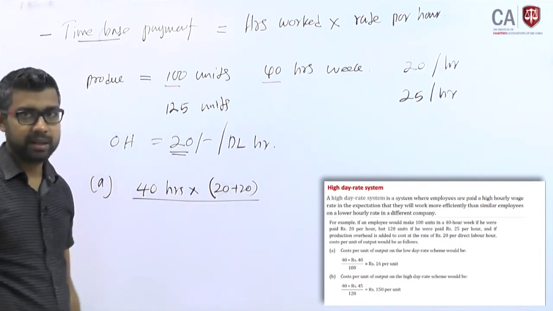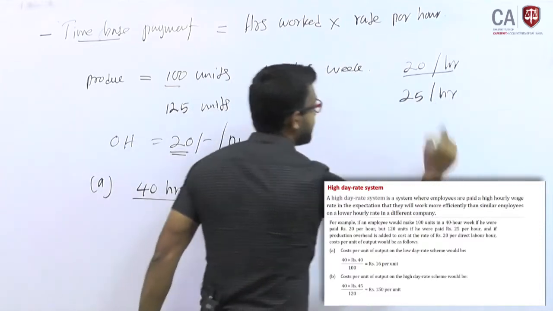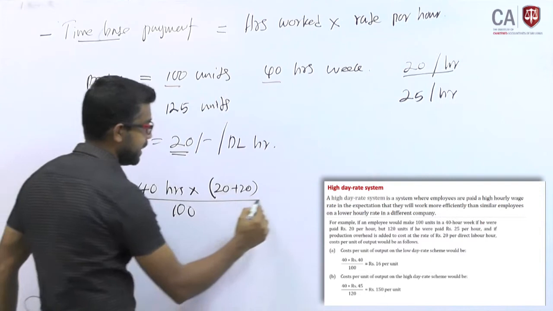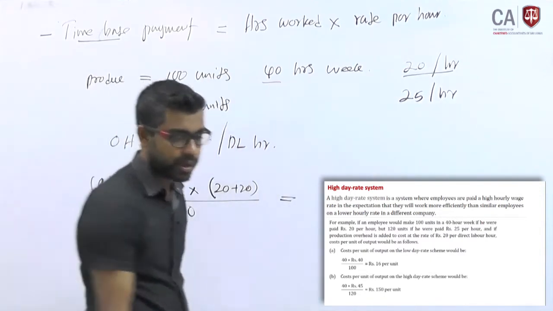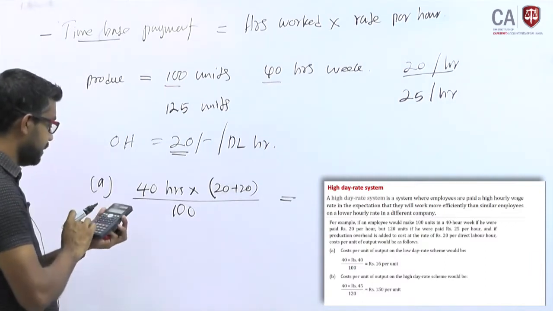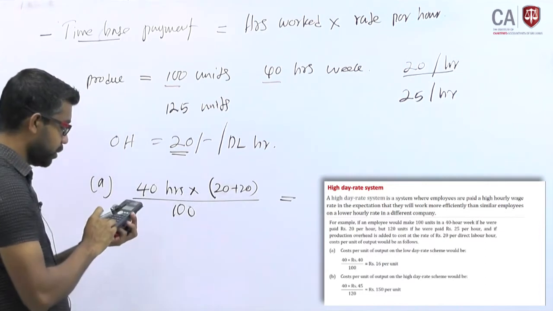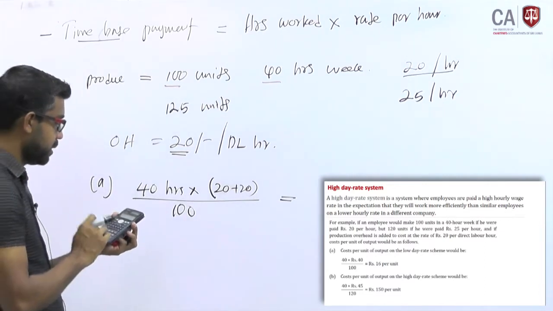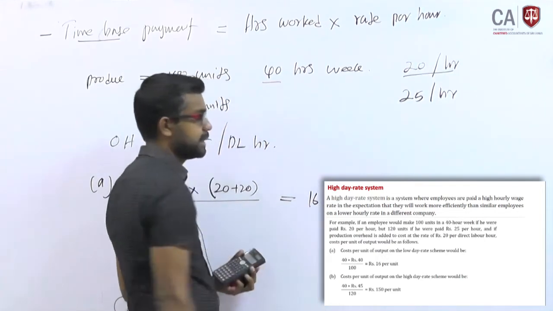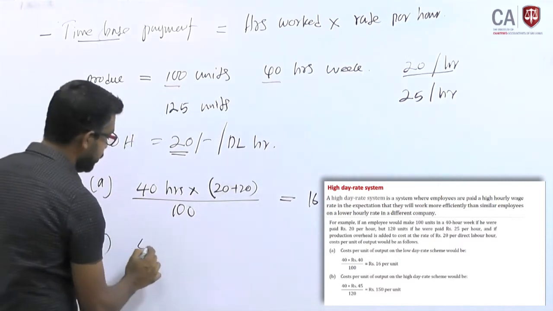This much cost comes for one week. Under that 20 rate, you will produce 100 units. Dividing by 100 units, what is the answer? Per unit cost. 40 into 40, total cost divided by 100, is 16 per unit. Situation B, second situation,